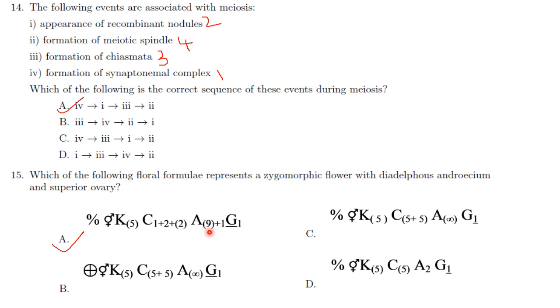There are a total of 10 stamens, and 9 in brackets means the filaments are united together to constitute one bundle, and the one means one filament is left free. So it is a diadelphous androecium. And G1 with a line below G shows it is superior ovary, and the one represents monocarpellary ovary. So the answer here is option A.